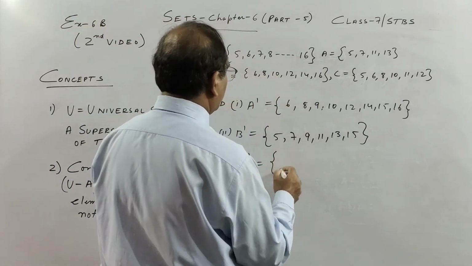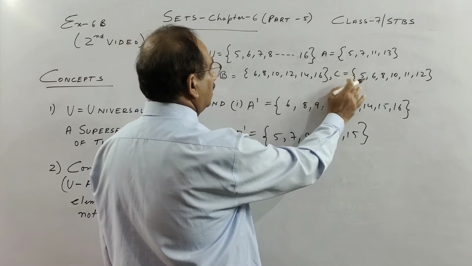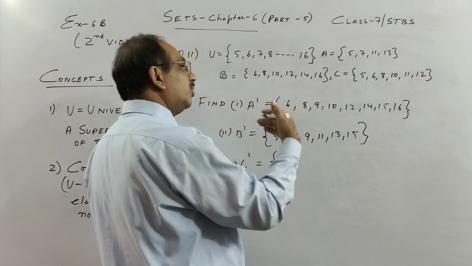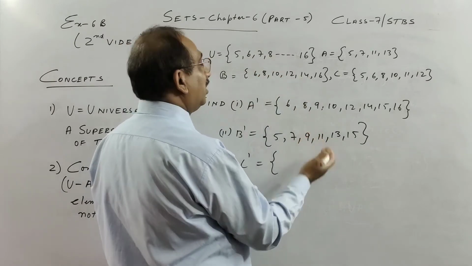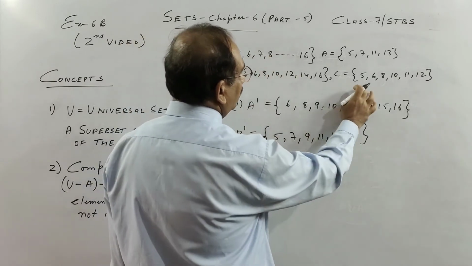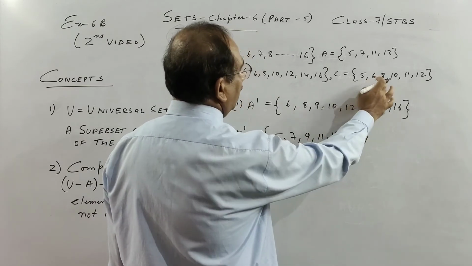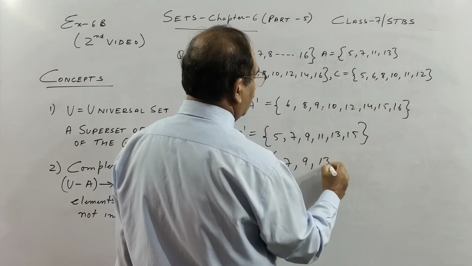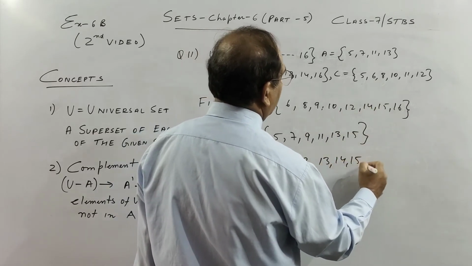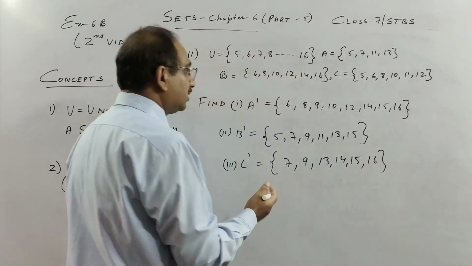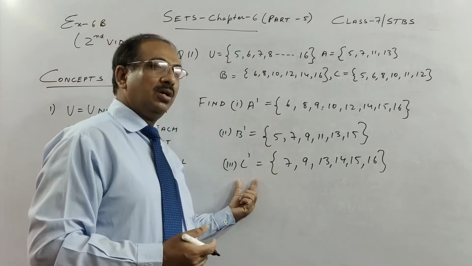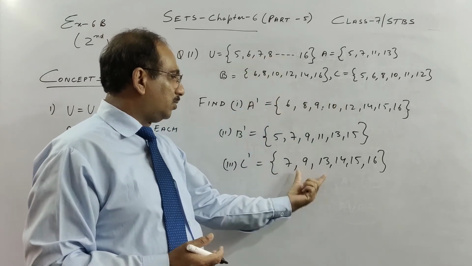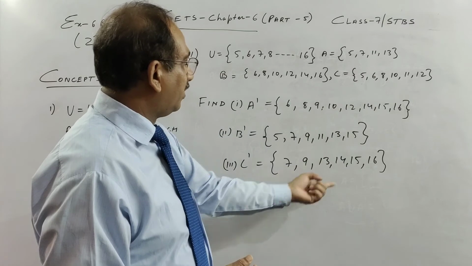Same way, children, C complement means what is not there in C but is there in the universal set. So complement means what is not there, children, but is there in the universal set. So 5, 6, 7 is not there. 8, 9, 10, 11, 12, 13, 14, 15 and 16. So these elements are not there in C, therefore they are called C complement. So which is not in C but in the universal set, and together if you take, you will get 5 to 16.